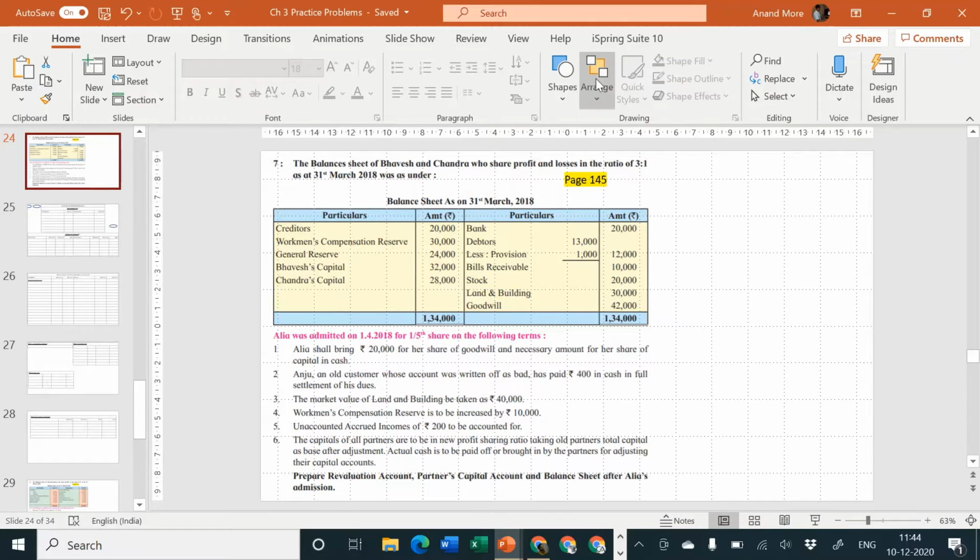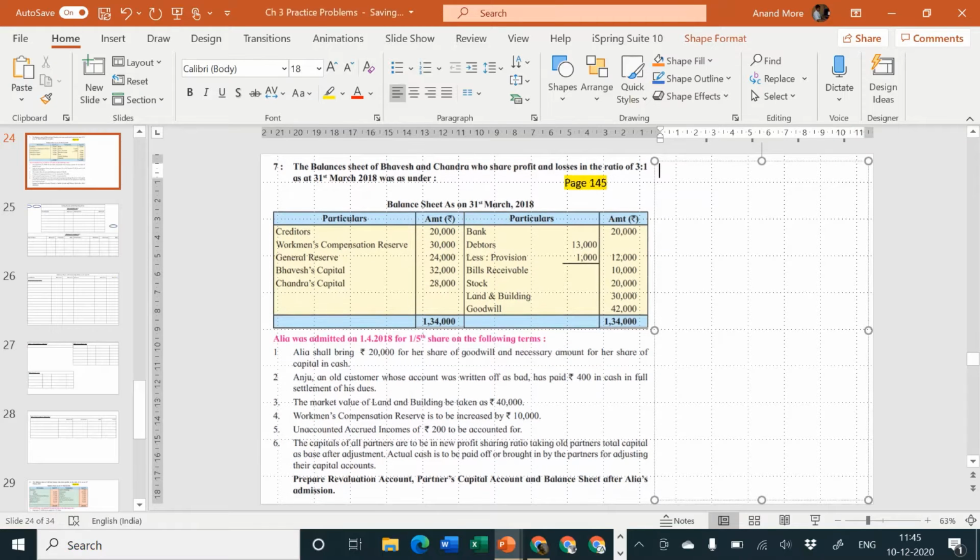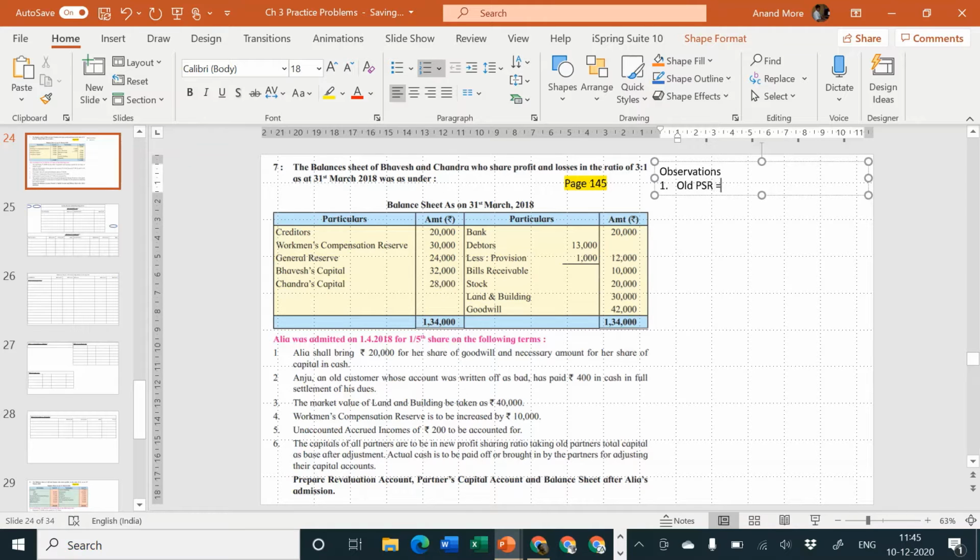Okay. Let me write down the observations also. Otherwise it will be difficult for you to understand the problem. These observations are not for exam purpose. These observations are only for you and me. Be quick. First one, old PSR is equal to 3:1. Do write it down with me. In the notebook all these things should be there. In exam you need not write it. And Alia is admitted for 1/5 share.